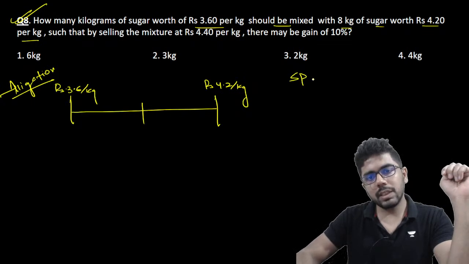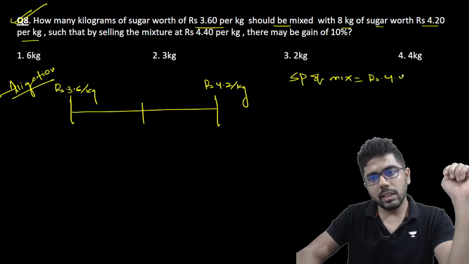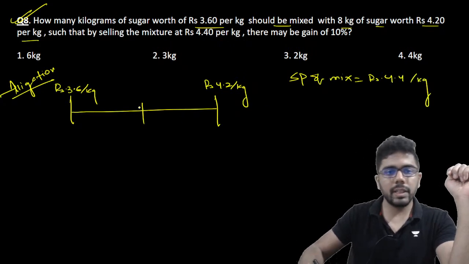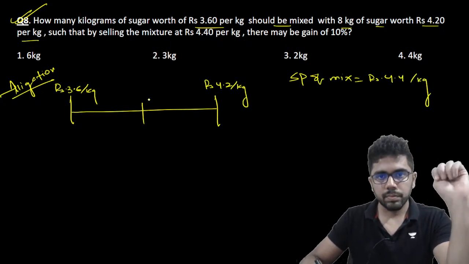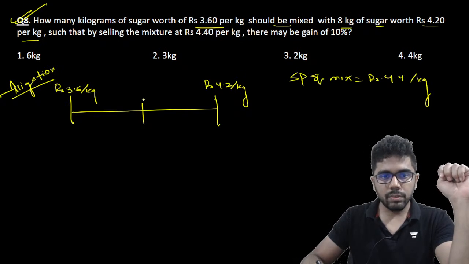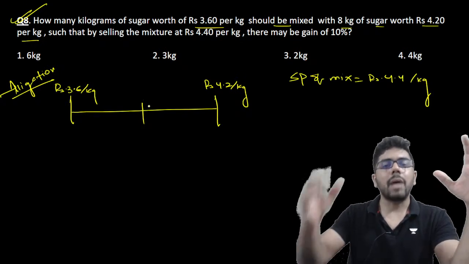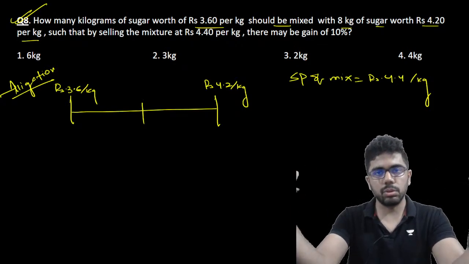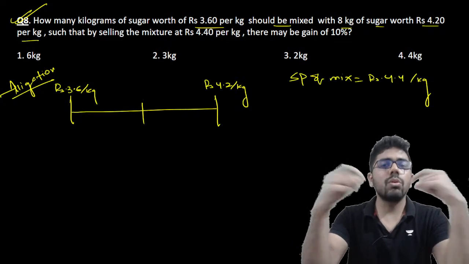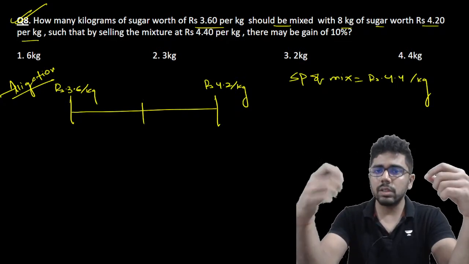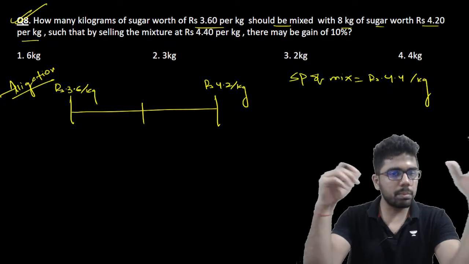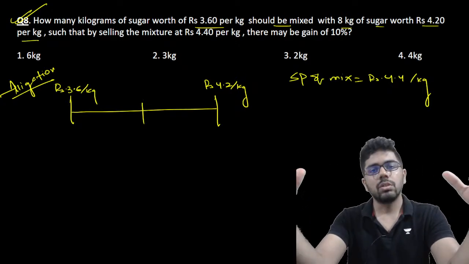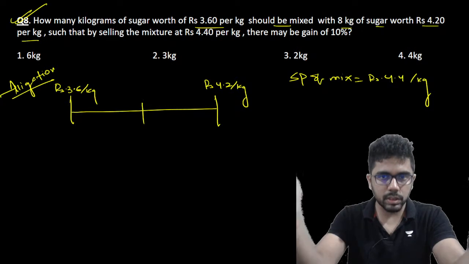But you get a mixture whose selling price is given. So understand that you cannot write the selling price as 4.4 here. No. You cannot write 4.4 at this place, because when I'm adding the two different types of sugar that are given, the cost price of both is given. So when I mix both, I'll get the overall cost price. I will never get the overall selling price, because 3.6 and 4.2 are costs. So when you add, you will get an overall cost price.